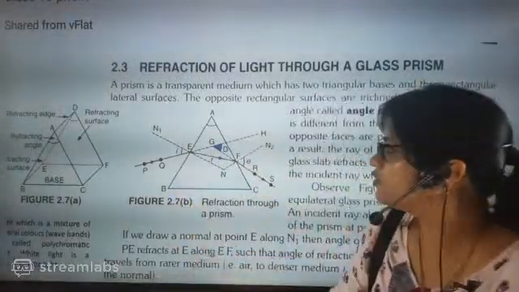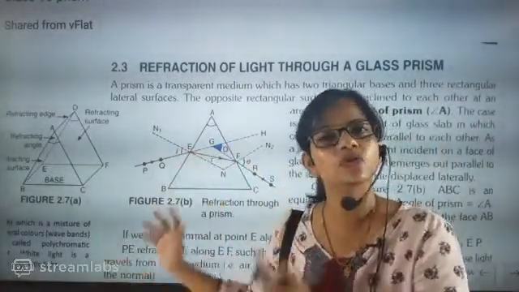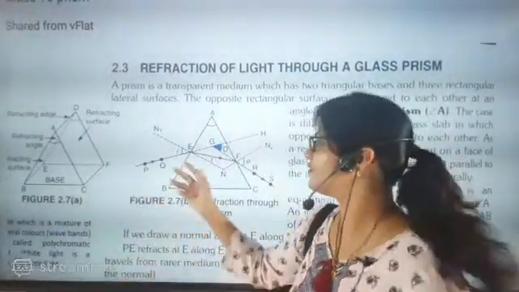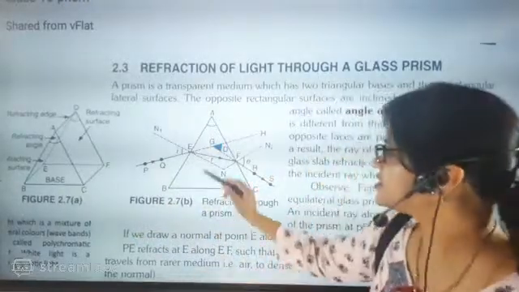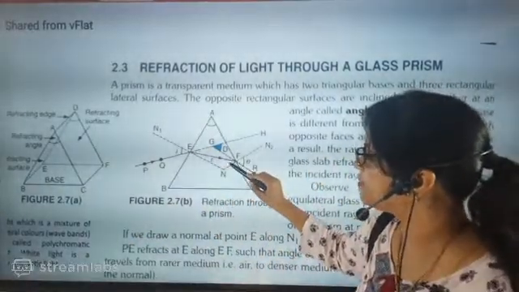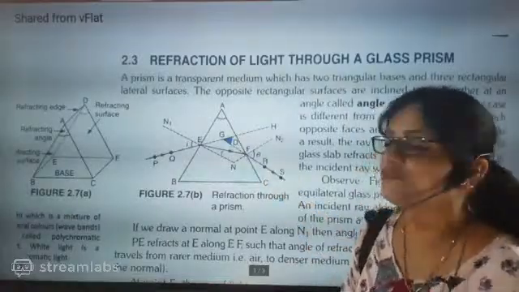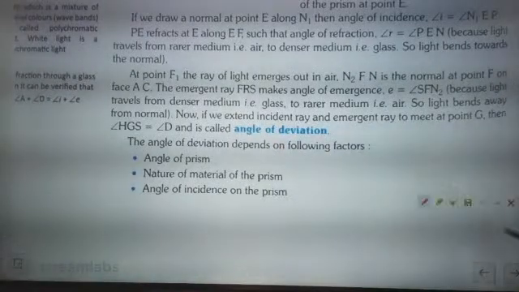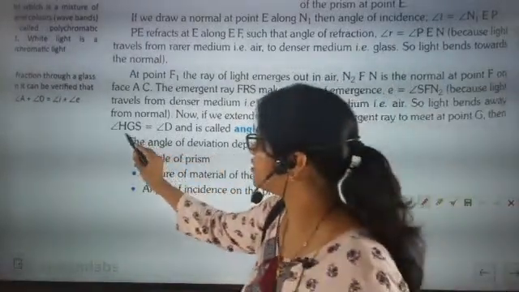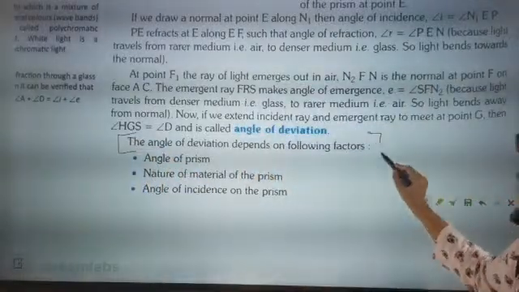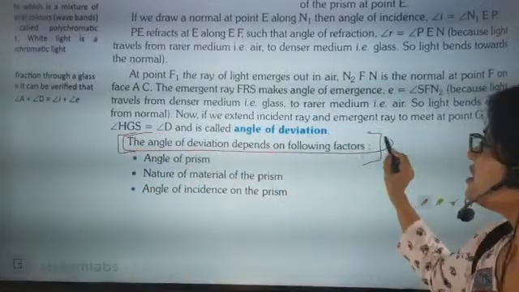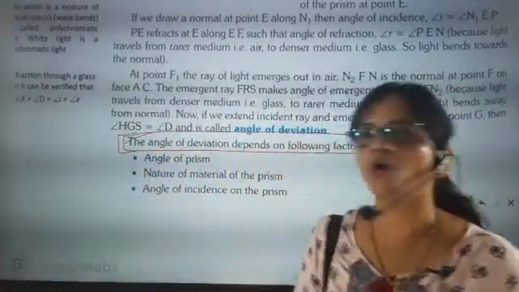Here they are telling the entire story of how to draw the prism, but right now, by simple line drawing, we have understood how to draw the prism. This is the refracted angle beta. This part will also become a refracted angle. Now the next important thing is, what factors does the angle of deviation depend upon? This part you must remember, beta.